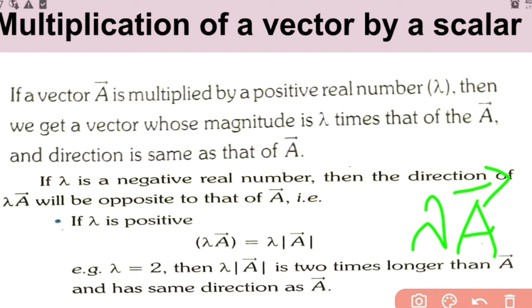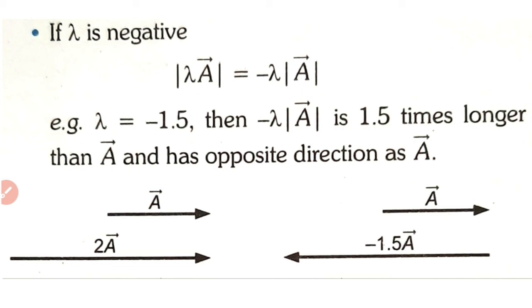So first let's consider the case when lambda is positive. Then the magnitude of lambda A is lambda times the magnitude of vector A. Here lambda equal to 2: lambda A is 2 times longer than vector A and has the same direction as vector A. If lambda is negative, for example lambda equal to minus 1.5, then lambda A is 1.5 times longer than vector A and has the opposite direction to that of vector A.